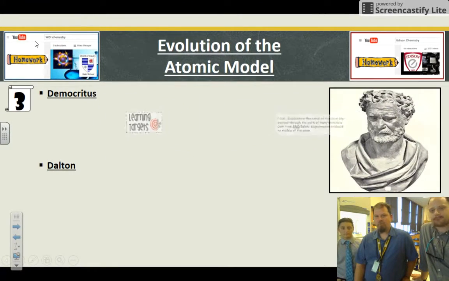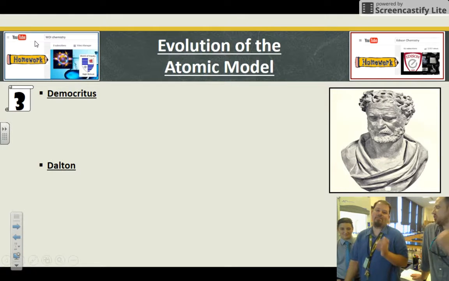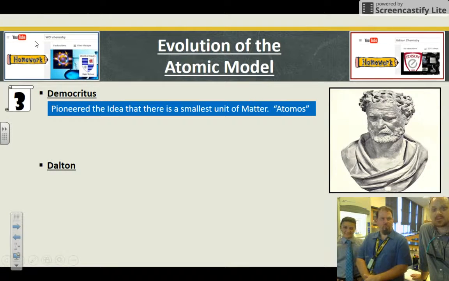There we go. Okay, first dude, Democritus. Old. Sweet, dude. Like we couldn't even take a picture of him. He's so old we had to make a statue. Toga. Yeah, seriously, toga. So he came up with this word atomos, which is Greek for cannot be broken down.